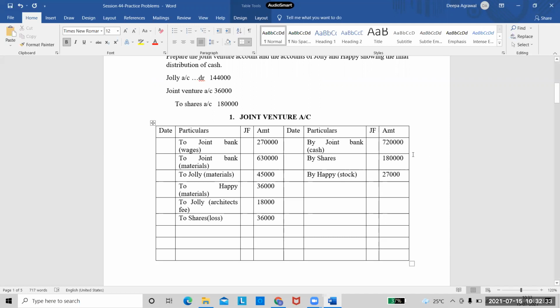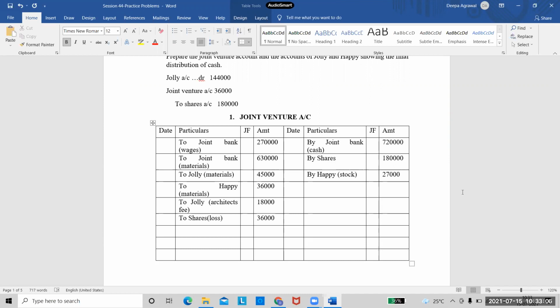So he is taking and paying 27,000 to the venture. That is why we are writing his name. If they are selling it to the public or as scrap, and receiving the money, we would have written it as joint bank. But instead, one of the co-venturers is taking away the stock and paying 27,000. So we are writing his name because this entry should be affected in his account also, no? So that is the reason we are writing his name.